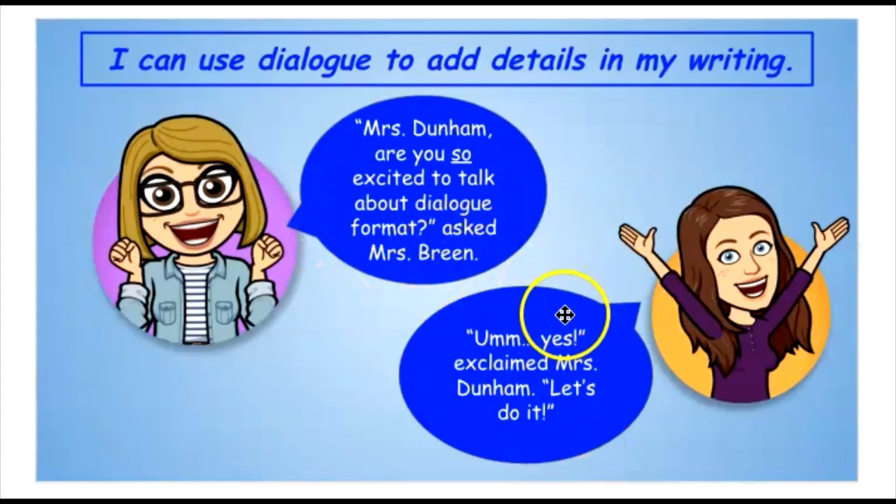So you'll notice if Mrs. Breen and I were actually having this conversation, she would not be saying "asked Mrs. Breen," and I would not be saying "exclaimed Mrs. Dunham." Those are the action parts of the sentence. It can be kind of tricky to figure out. You'll notice these quotation marks that are here. That is showing the reader the words coming out of the character's mouth. So we're going to practice doing that today.